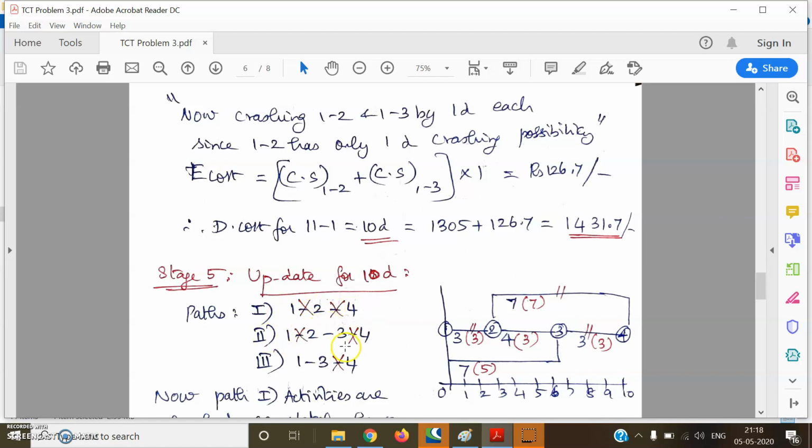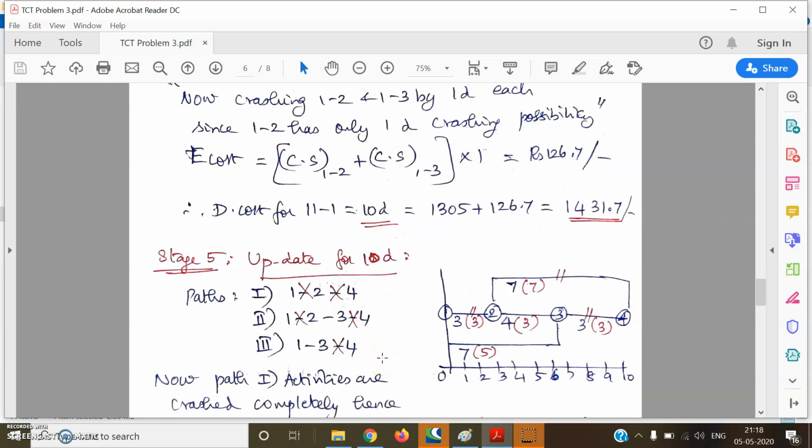Important point: the second path and third path have activities with crashing possibility, but parallelly along the first path there is no crashing possibility. So what we have to do is stop the crashing process, because we don't have any alternative. If I crash these two alone, this path will remain uncrashed, and this is also critical. So all three paths will have to remain critical till the end of the crashing process. We have no other option. We have to stop the crashing process.